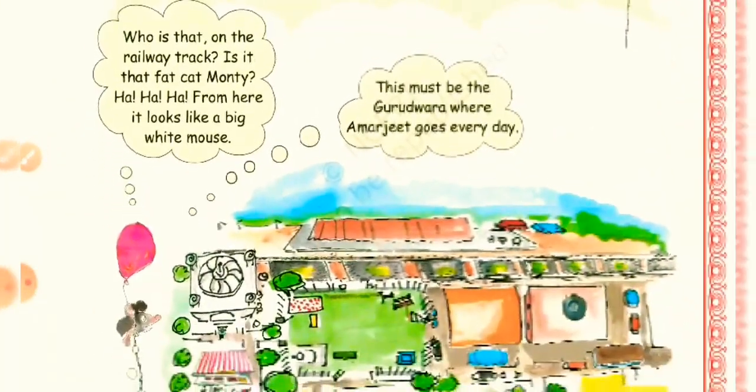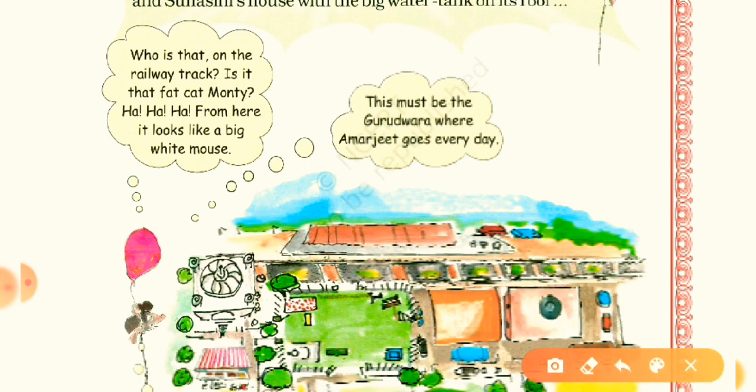Here Gappu is saying something. Who is that on the railway track? Is that fat cat Monty? Ha ha ha. From here it looks like a big white mouse. So let's try to find the fat cat Monty.